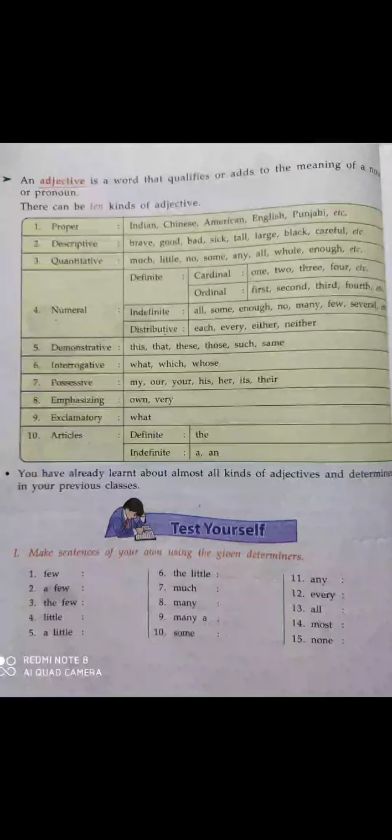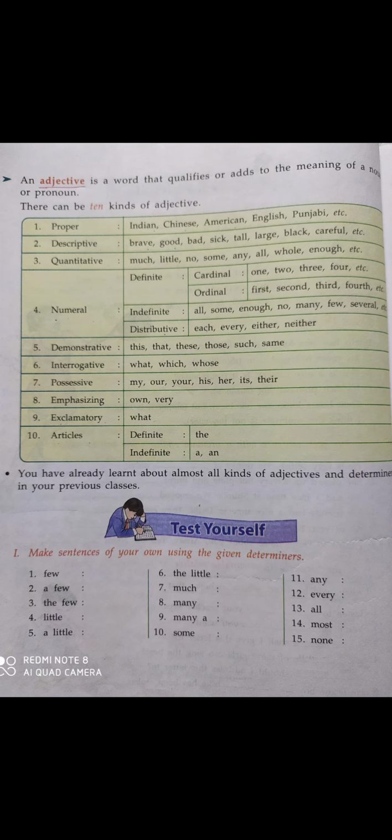Very also emphasizes the noun thing. Thing is a noun and very becomes an emphasizing adjective because it emphasizes the noun. So own and very are emphasizing adjectives.